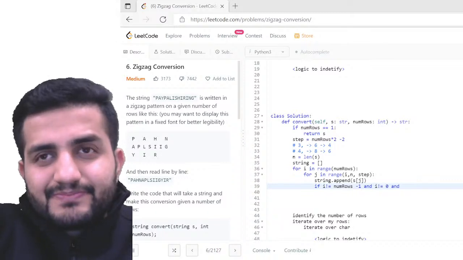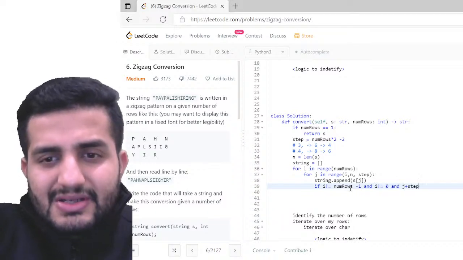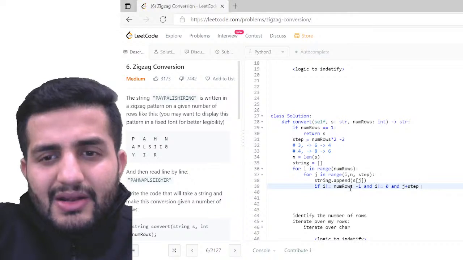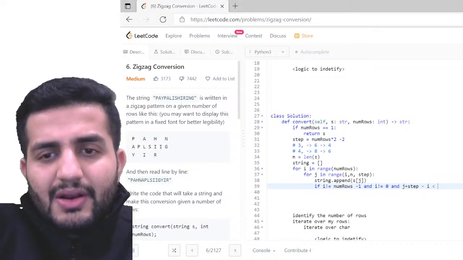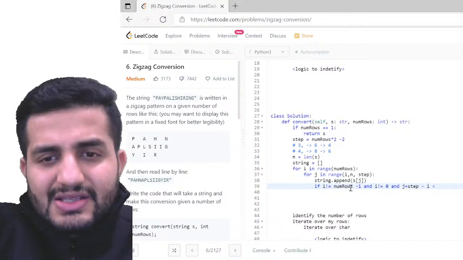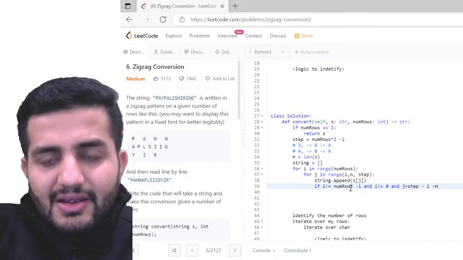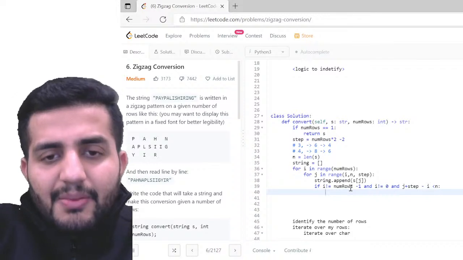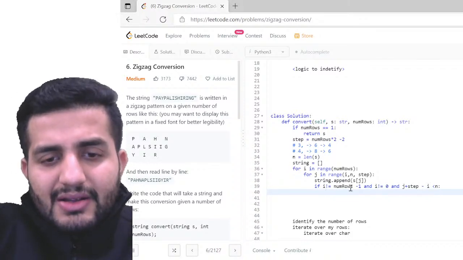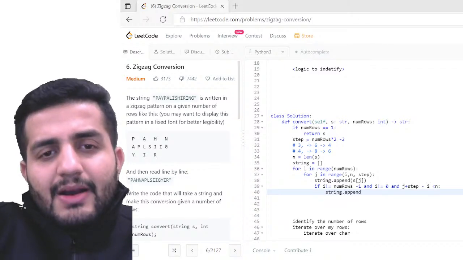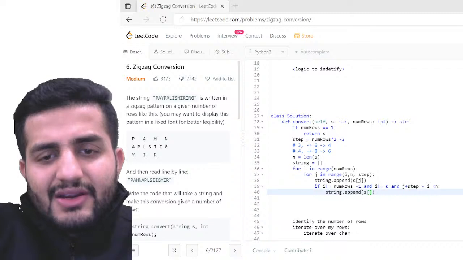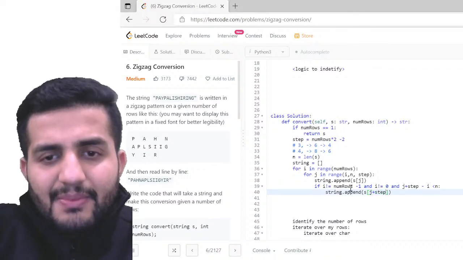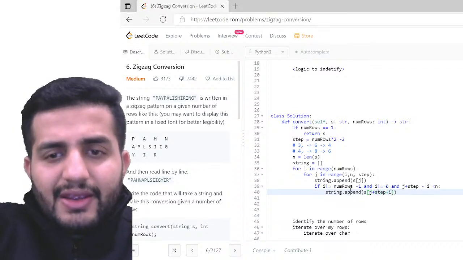So j plus step, I think minus of i, right? So that should be the one. And if this is less than n, the length, basically, right? So if all of these are true, then I'm going to append my string dot append my individual s character, where my index would be j plus step minus i.